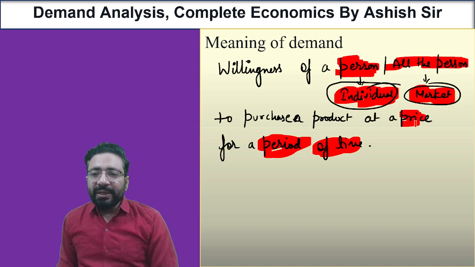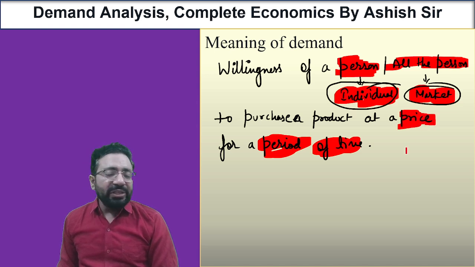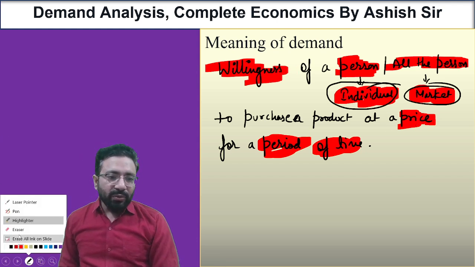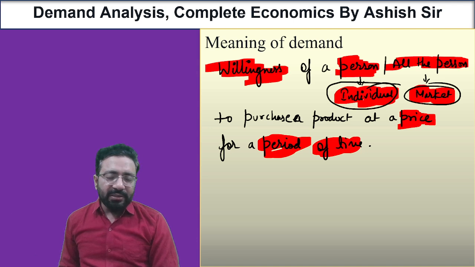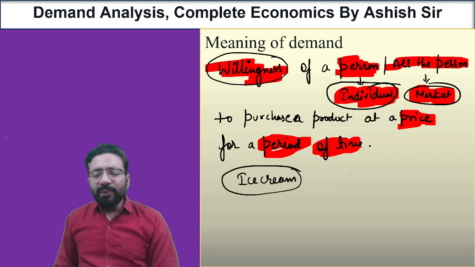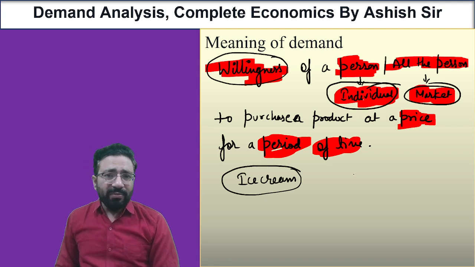So what are the main takeaways from the definition of demand? First is willingness, second price, third period of time. Suppose someone never wants to purchase ice cream, but at some point he found ice creams had become very cheap, so he purchased.